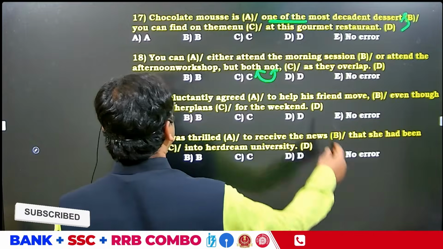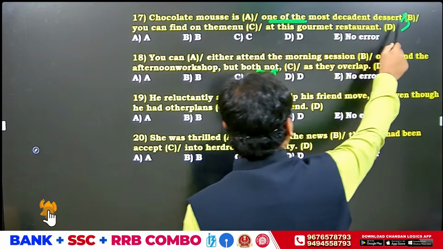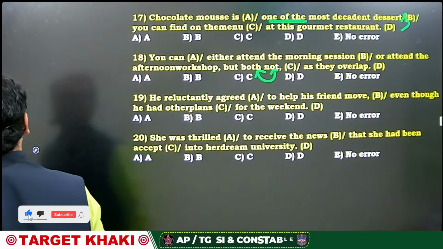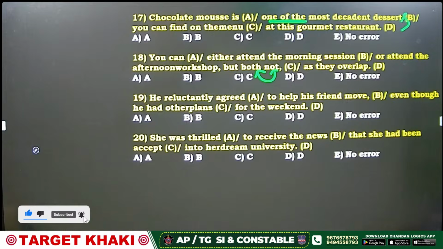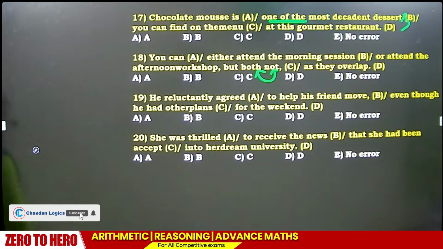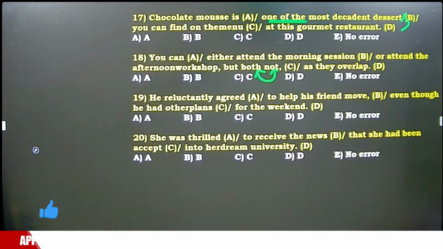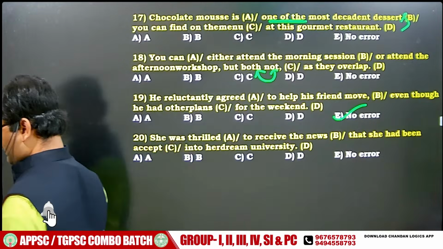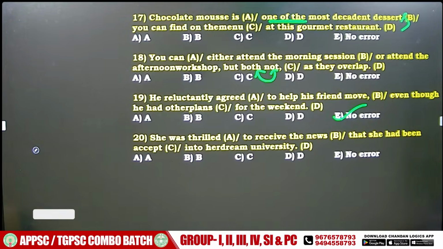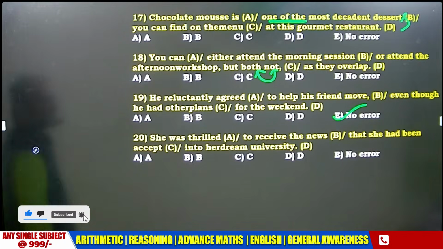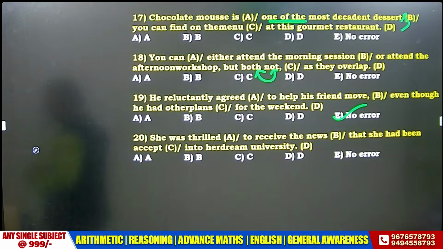I'll repeat the 17th answer. One of the, the noun should be plural. You can't say but both not, but not both. 19th answer, please. Very fast. He reluctantly agreed to help his friend Mo, even though he had other plans for the weekend. I don't want to waste your time. No error. It's a simple question. No error.